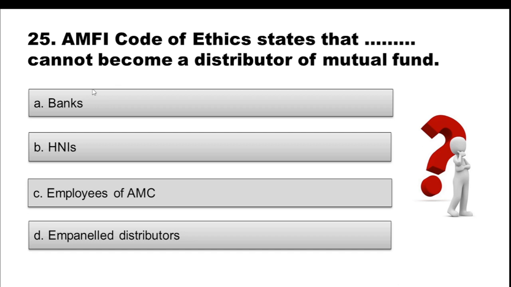Question 25. AMFI Code of Ethics states that dash cannot become a distributor of mutual fund. Option A, banks. Option B, HNIs. Option C, employees of AMCs. Option D, impaneled distributors. And the correct option is option C, employees of AMC. As per AMFI Code of Ethics, they cannot become a distributor of mutual fund.